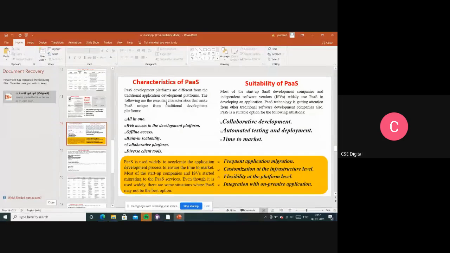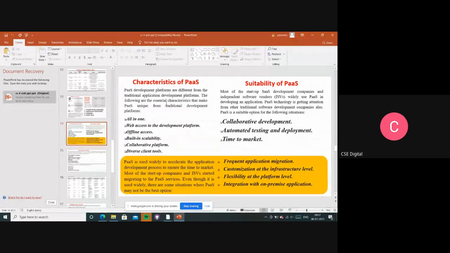Developers can develop an application locally, write the code locally, and deploy it online whenever they are connected to the internet. I can write my code in Word or anything, and whenever the internet connection is there, I can deploy online and check it. So some service providers provide offline access.